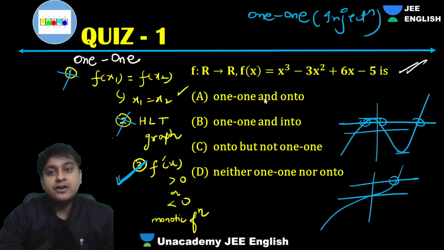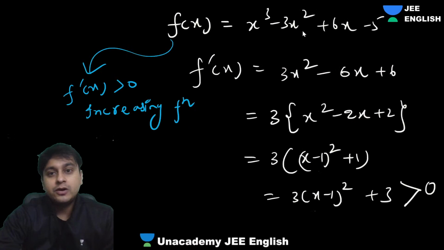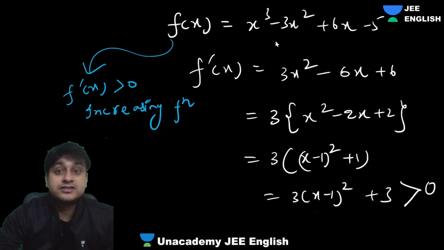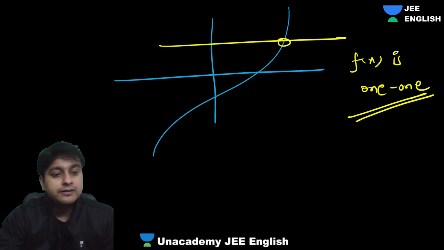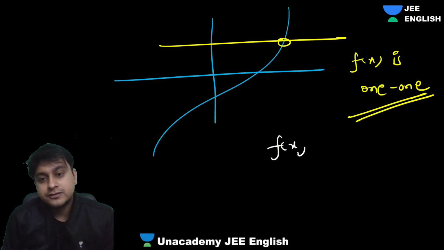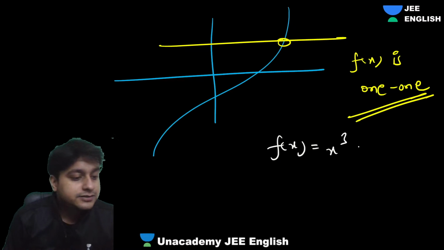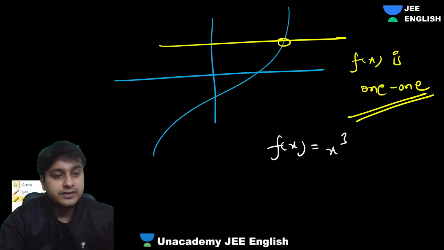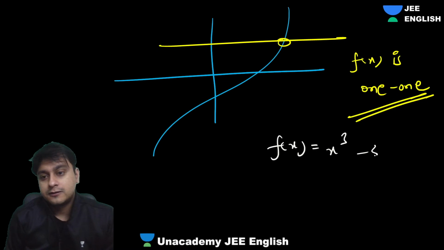Now, guys, let's check the onto part. How to check the onto part? This is a little bit tricky, and not everyone understands the concept. Guys, if you just look at the function, just talk about f of x: x cube minus x square plus 6x minus 5. Right?